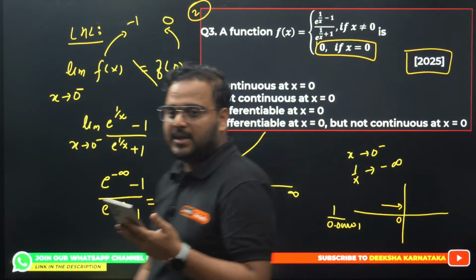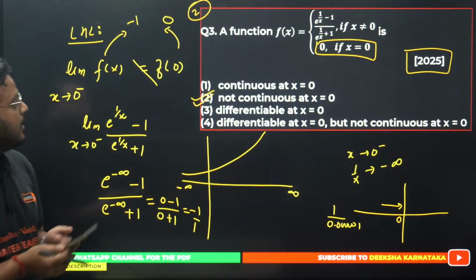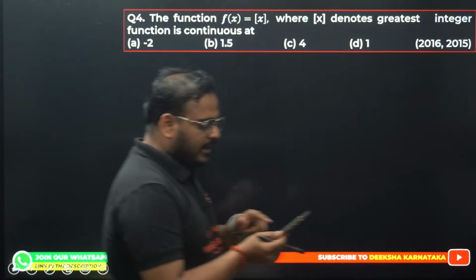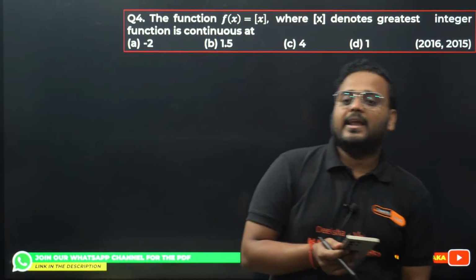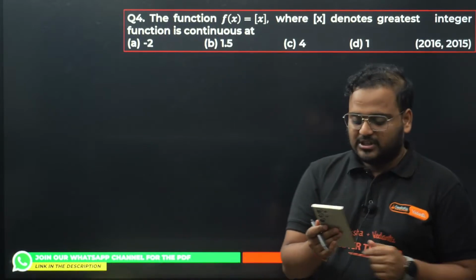Purni, B is correct. Now I want all of you to give me the answers. Question number 3 is done. Question number 4 now. Anyone has doubt in question number 3? Okay, no. So question number 4 now.